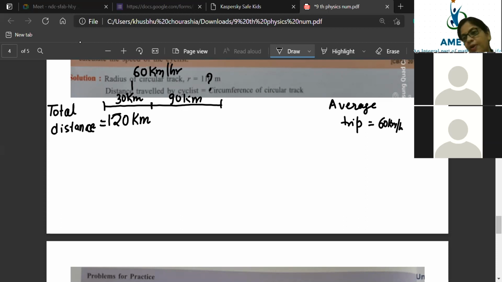Total 120 kilometer is there. In that 120 kilometer, for 30 kilometer you are moving with a speed of 60 kilometer per hour.